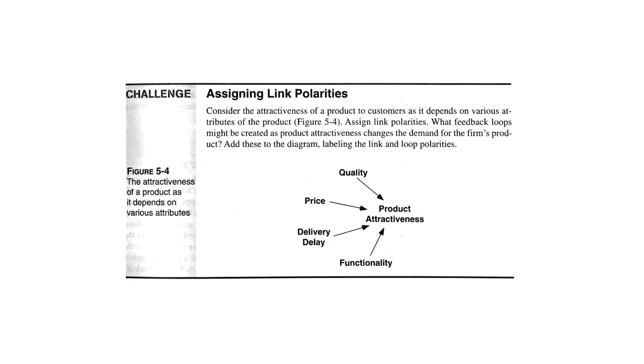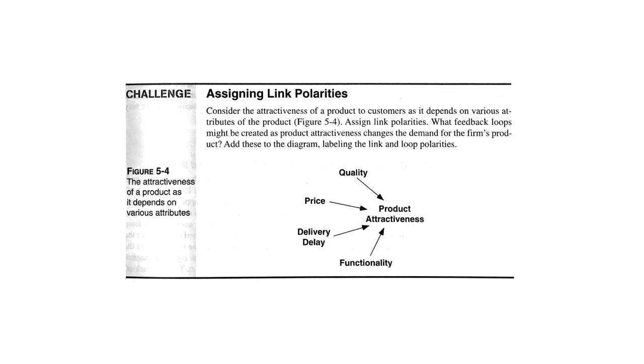Let's do another. As delivery delay goes down, product attractiveness goes up. And so again, we'd have a minus sign here because down and up, and down, they're the opposite. And then finally, as functionality goes up, product attractiveness will go up.